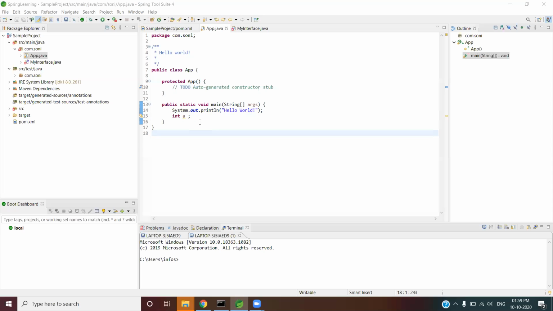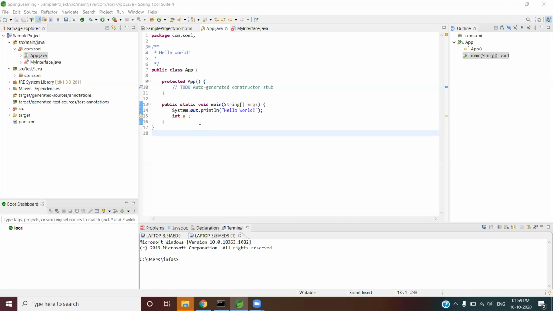But if we consider the method level, the memory for these variables is provided inside our stack area, and this variable is not initialized with any value. So if we want to give any value to this variable, we need to initialize this variable ourselves. If we don't initialize this variable and directly use it, in that condition we will get an exception or error.